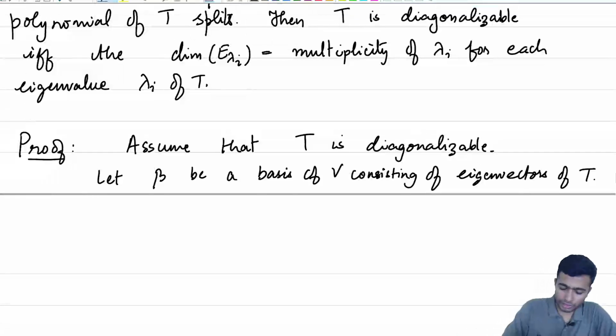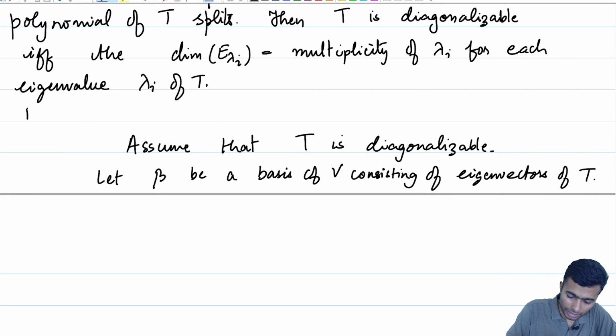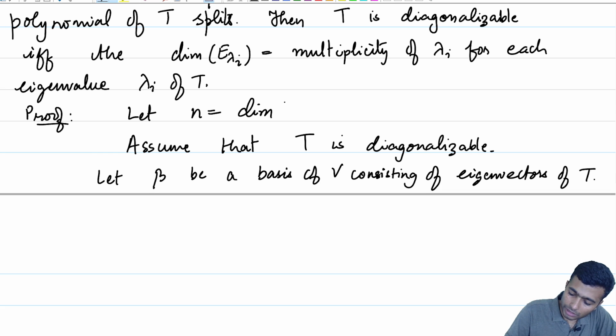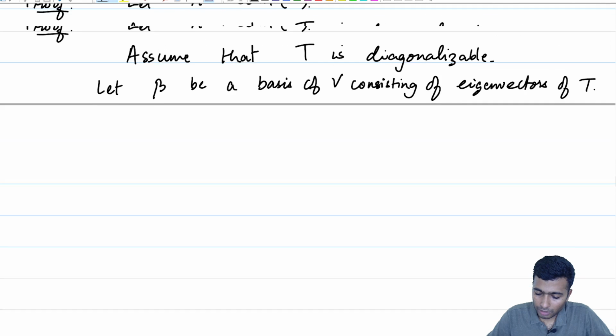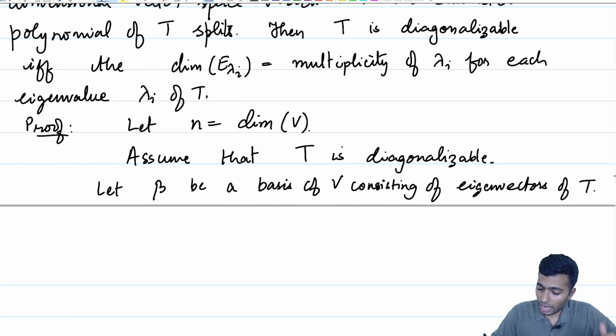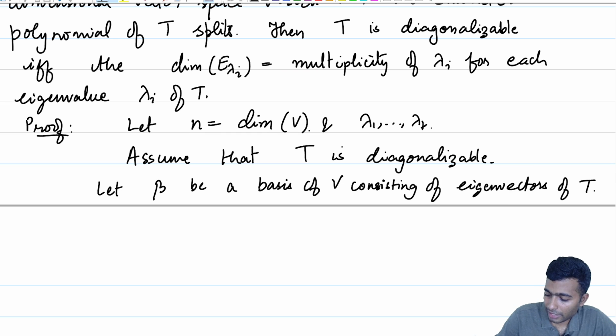Okay, so let us start the proof one line ahead, and let n be equal to the dimension of V. Let us call the dimension of V to be equal to n. Okay. And lambda 1 to lambda k be eigenvalues of T.